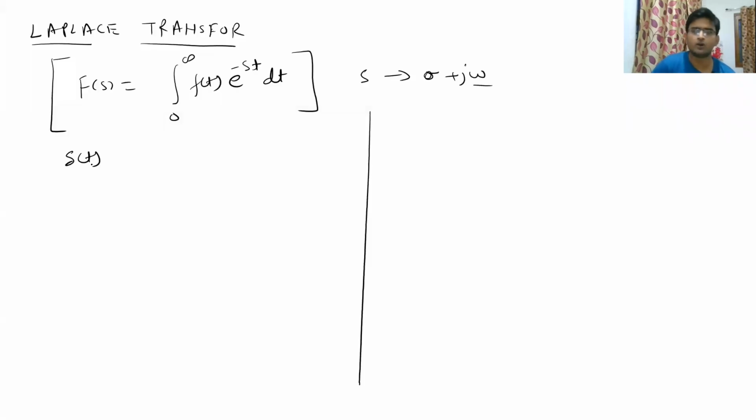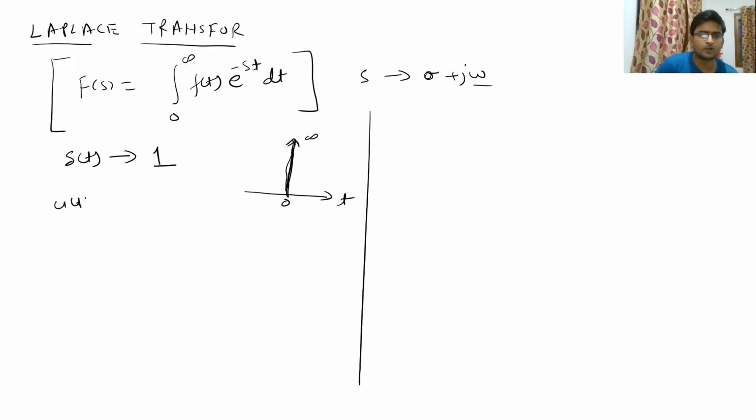So there is a function called the delta function. The delta function is basically defined as having an infinite value at time t equal to 0. So delta(t) will have a value of infinity at time t equal to 0, and at all other places on the time scale, it will have 0 value. So this is called a delta function, and its Laplace transform will be 1, or unity.